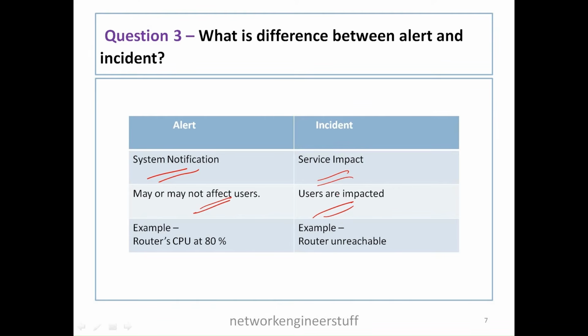This is a thing which may create an issue in the future. So router CPU at 80% is an alert. But router unreachable is an incident. Router gone down will of course impact the users and the services. So this is the major difference between alert and incident.